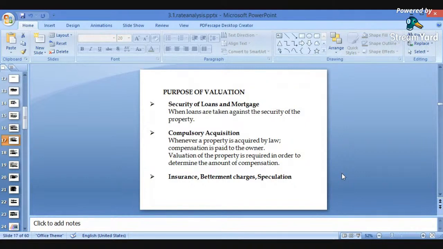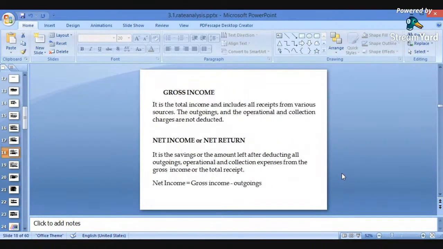Again, insurance, betterment charges and speculations. For insurance purposes, and again for betterment charges, valuation plays an important role. With the help of the valuations we can find out how much amount will be required for insurance. So for the fixation of insurance and betterment charges, valuation again plays an important role.